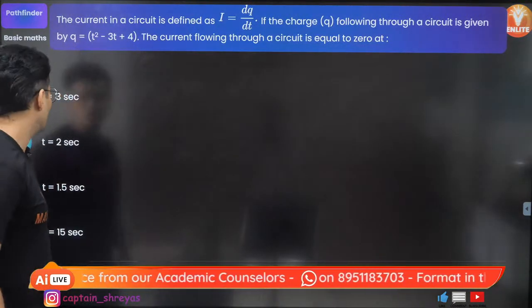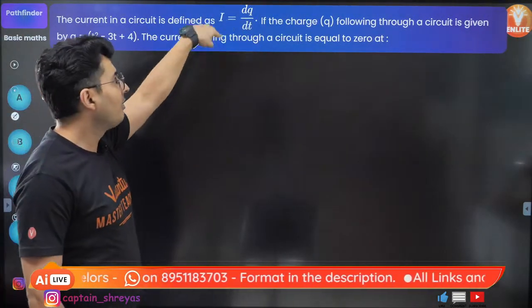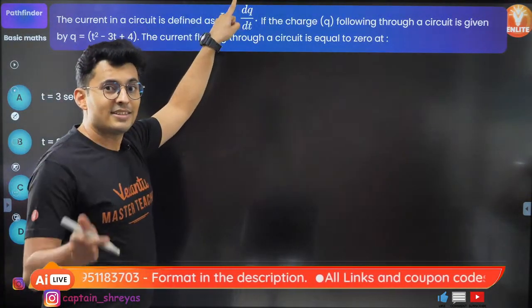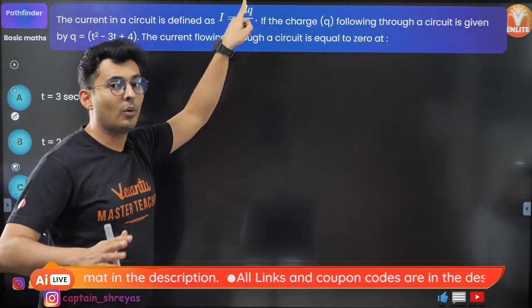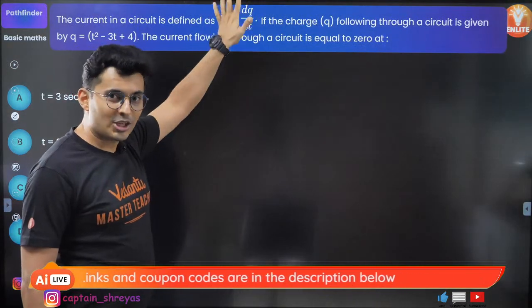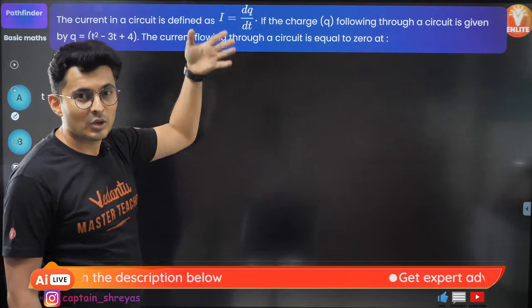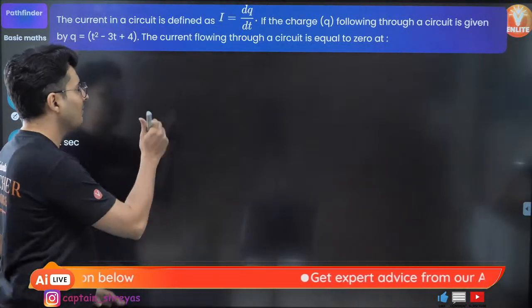Interesting question. Let's try and solve this. Look at the given question data. This will not be given to you later on. Since you have not yet studied the chapter, I'm guessing that's why I've given you this formula. In the actual NEET or board exam or even the JEE exam, this will not be given to you because you are expected to know this. For now, I'm giving it to you.